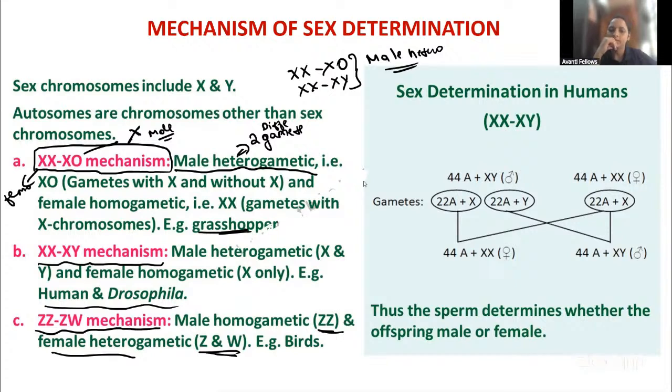In humans. Then what about the bird, guys? In the bird, who is going to determine the sex of the baby? Female. Very good, Raju. Very good, Simran. Just remember, the male homogametic example is bird. In the bird, ZZ, ZW. Okay.